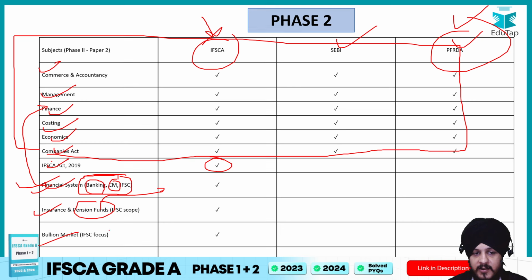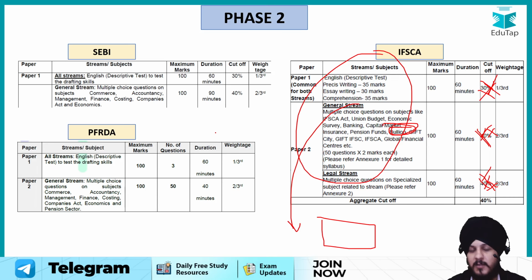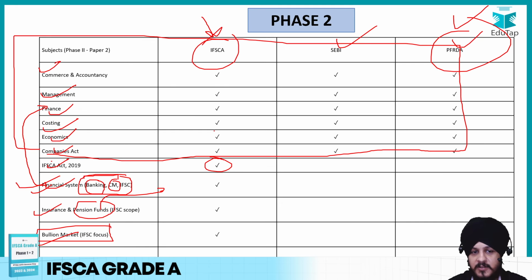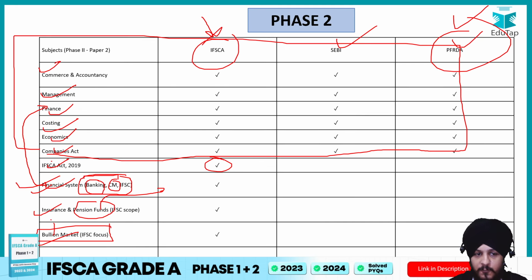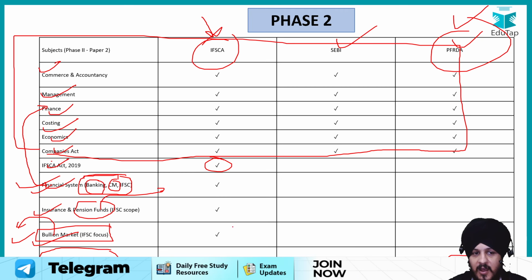Now bullion market, again it is mentioned very specifically as a part of the syllabus. You can see it over here. Though I would say you prepare it in case of examinations like RBI and all, over there the preparation is pretty much superficial, right? But here it is mentioned very specifically, so you have to enter into details because questions can be asked from this area, right? Then of course the last is the pension and retirement sector, NPS, APY, that is there in case of PFRDA, and this is there in case of IFSCA phase 2 also, right?